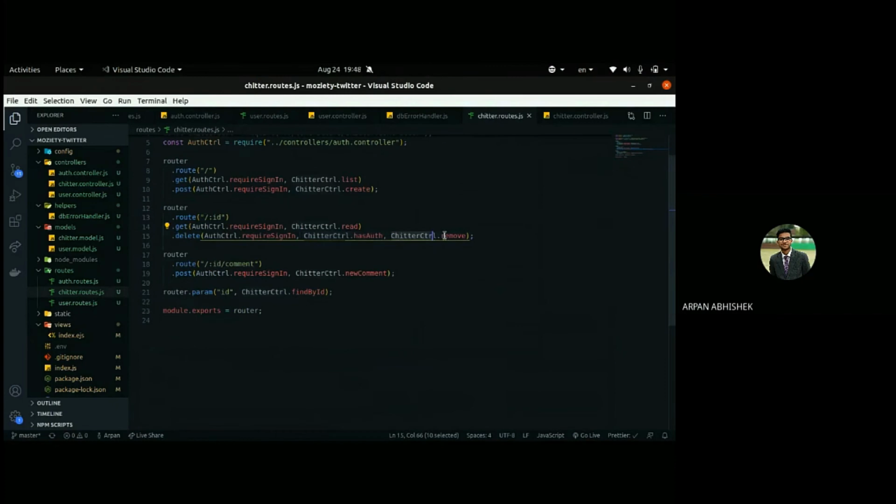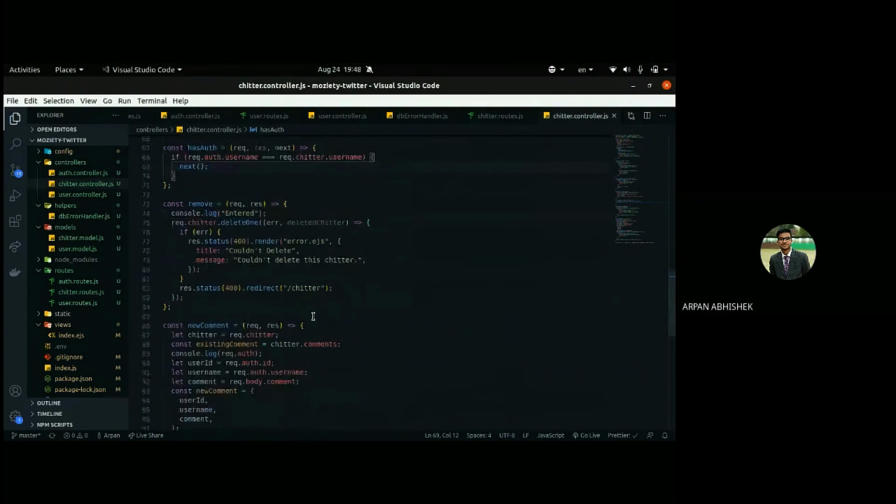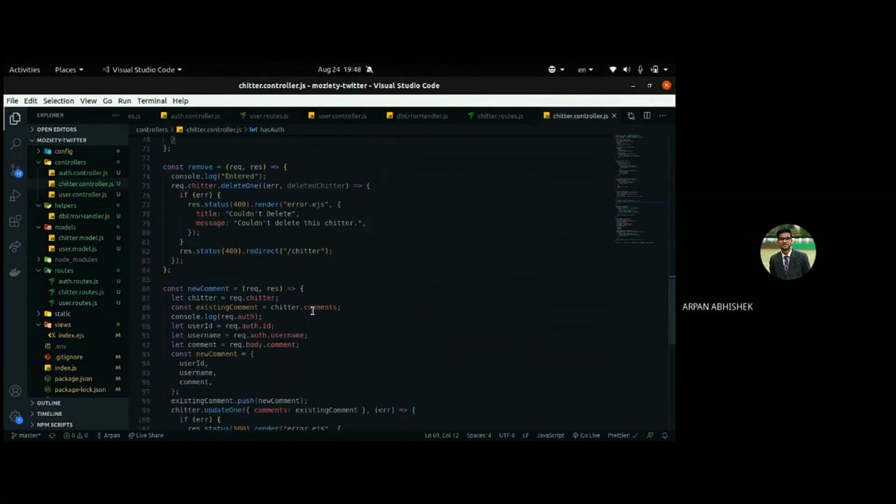He will only be able to remove that chitter if he is the user who created it. I hope that makes sense. Does that make sense? We'll move ahead to remove.